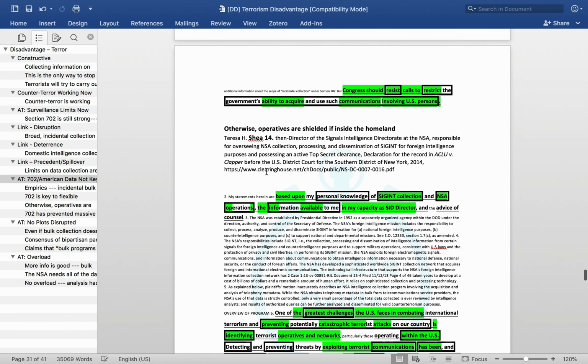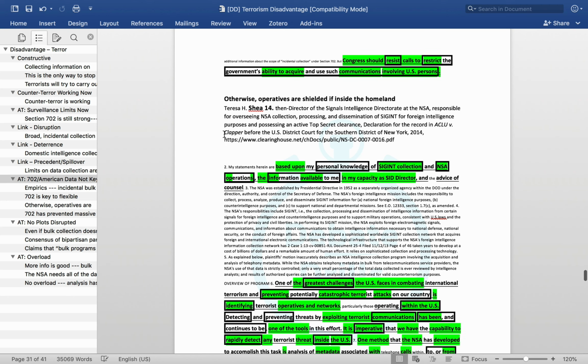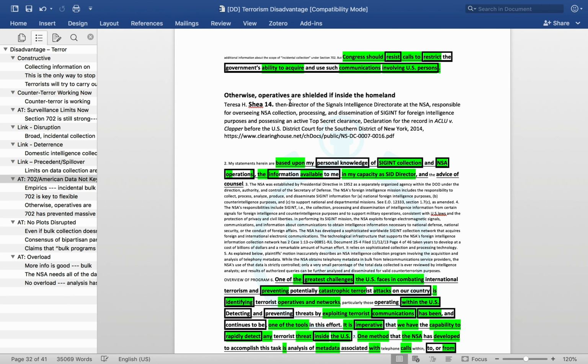And then this Shea card establishes a similar argument, that the flexibility is necessary because operatives can exist inside of the American homeland. If we're unable to conduct surveillance on people that may be American citizens, that ends up shielding operatives who have information that is of use to us, but then we're barred from being able to access it. And this is useful in terms of author qualifications. It's the director of the Signals Intelligence Directorate at the NSA.